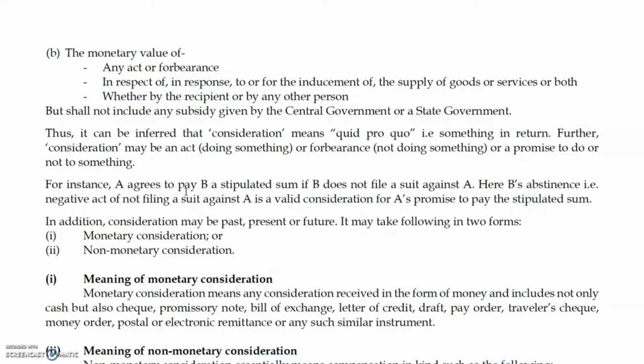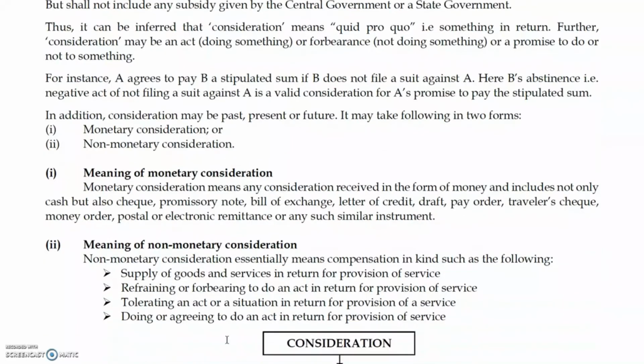There are two types of consideration. One is monetary consideration, that is anything which is exchanged by way of bill of exchange, letter of credit, draft, pay order, traveler check, money order, postal or electronic remittance, or any other similar instrument. And the second is non-monetary consideration.